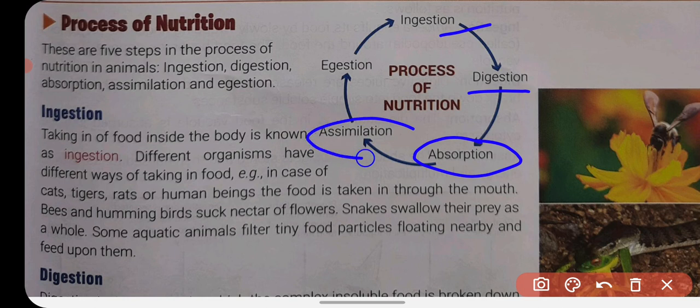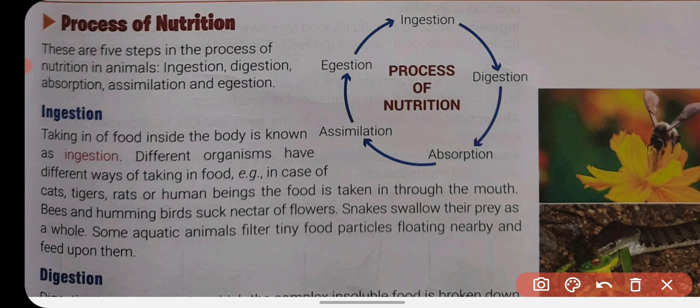In assimilation, the cells in our body use the nutrients for different kinds of work, like growth, energy and repair. And egestion is the step in which the undigested and unusable waste material is removed from our body. So these are the steps involved in nutrition in animals.